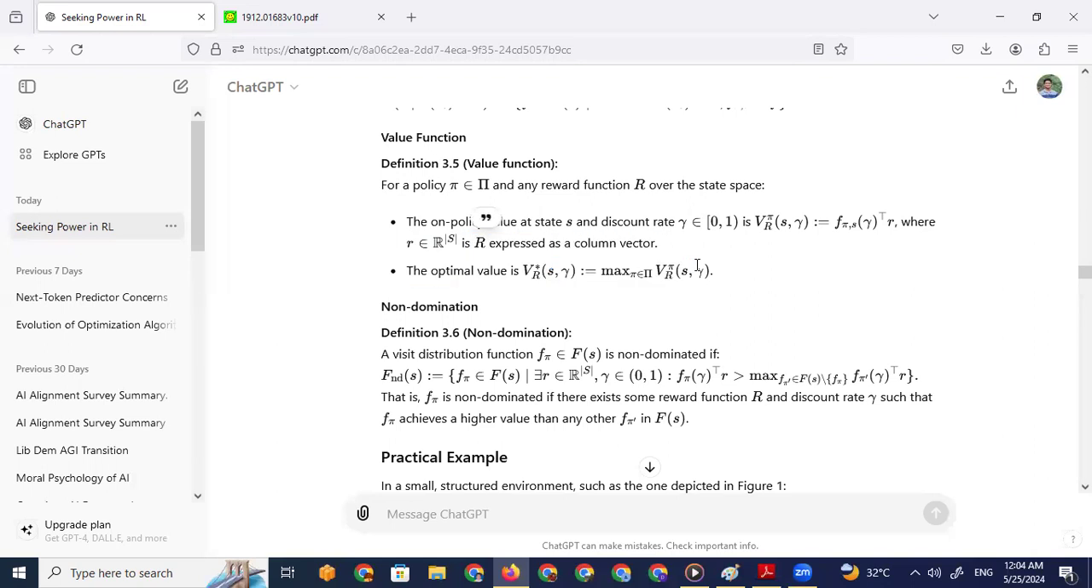Is r expressed as a column vector? Okay. The optimal value is the max. So we'll have to elaborate. Let's elaborate definition 3.5.